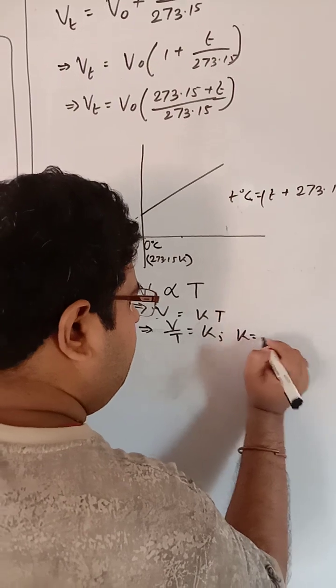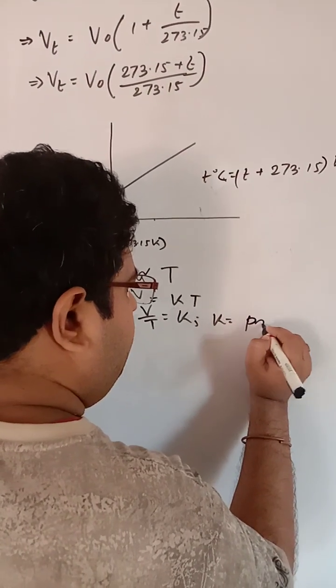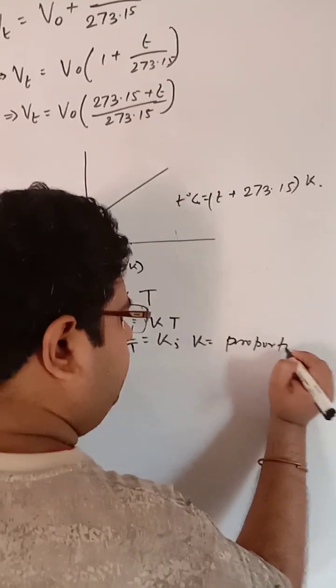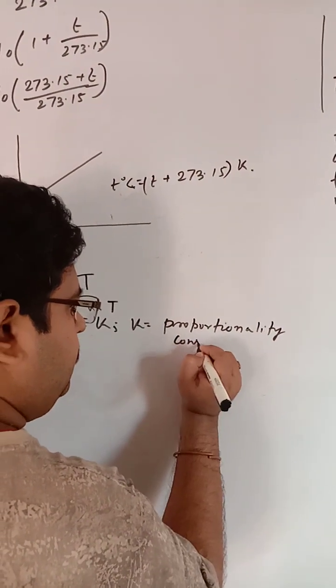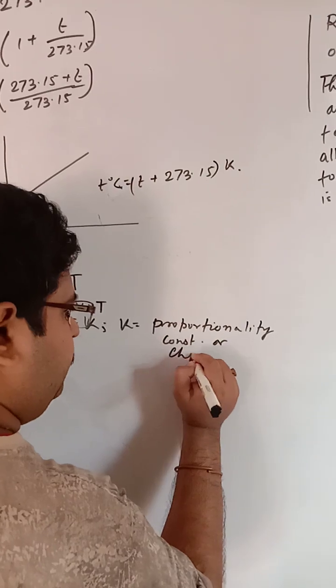Here K is called the proportionality constant, or Charles' constant.